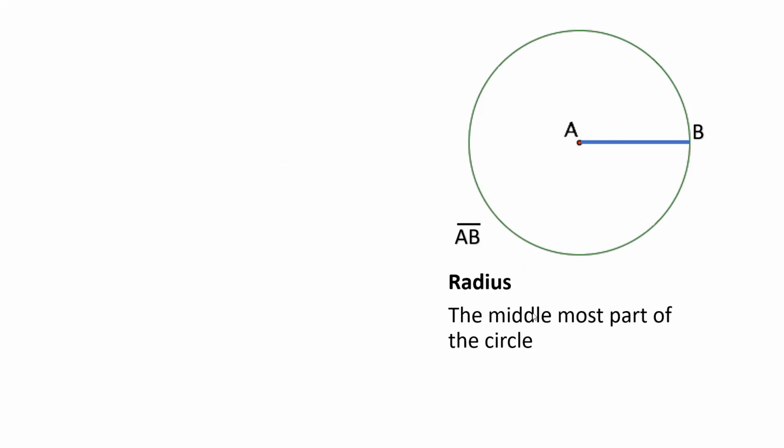When we talk about radius, it is the line... Radius is a line segment from the center to any point on the circle. Okay.